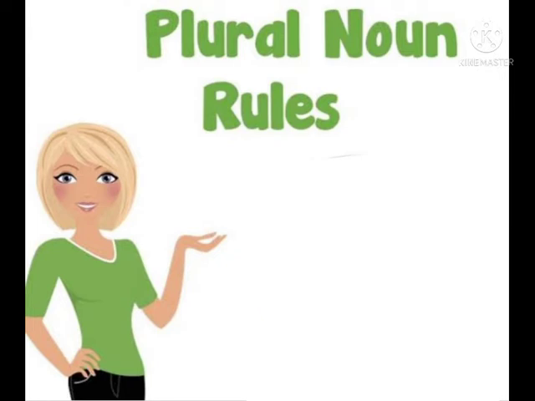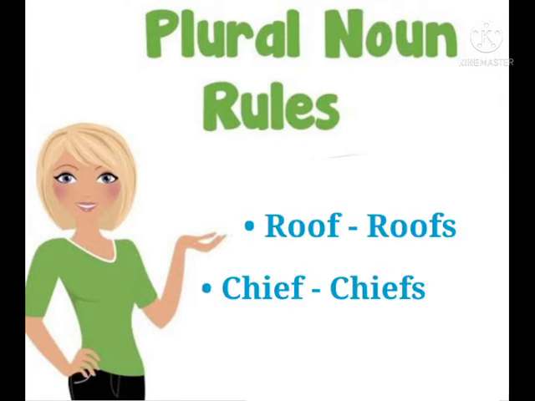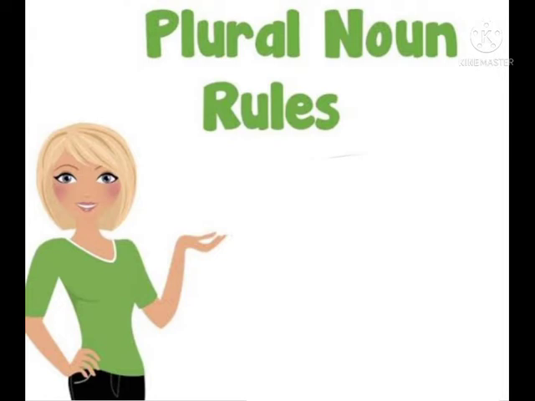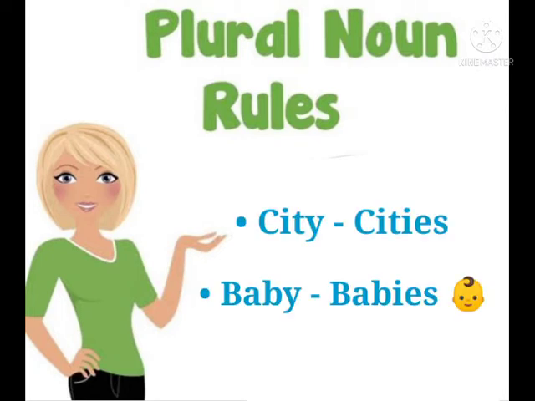Rule number 6. Some nouns which end in f or fe form their plural by adding s. Rule number 7. Some nouns which end in a consonant followed by y form their plural by changing the y to i and adding es.